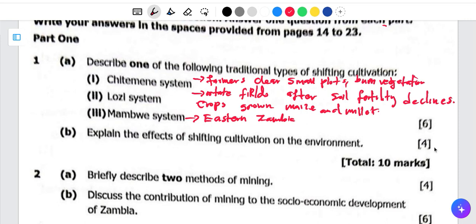Now what is going to be the effect of shifting cultivation? Number one, it is going to cause soil erosion. Then apart from soil erosion, it is also going to contribute to climate change.